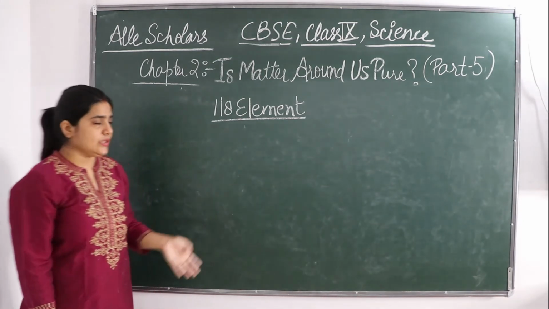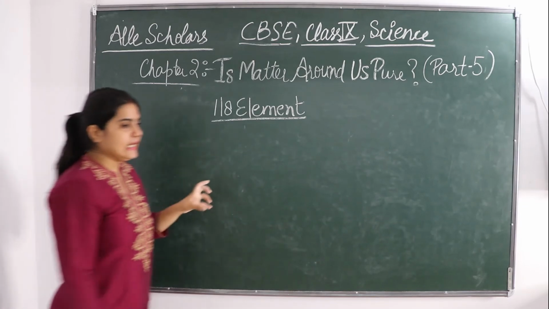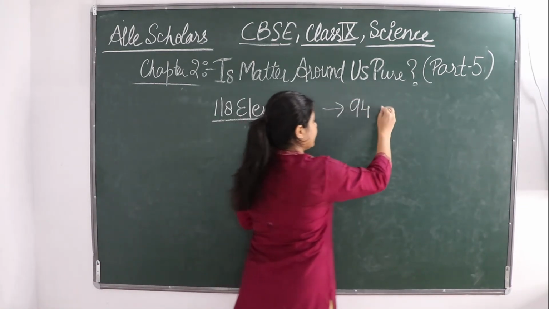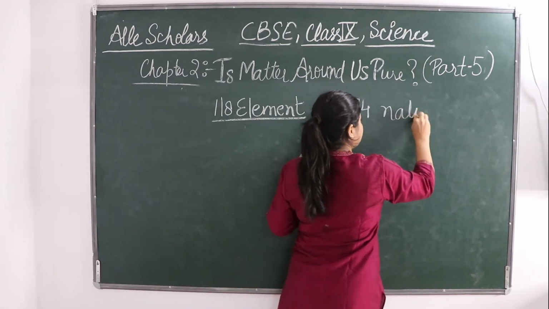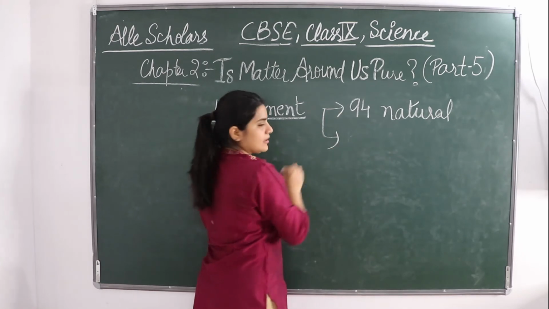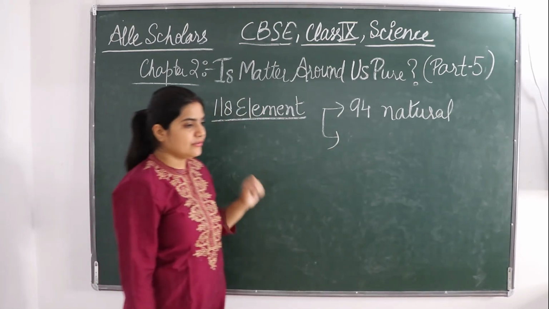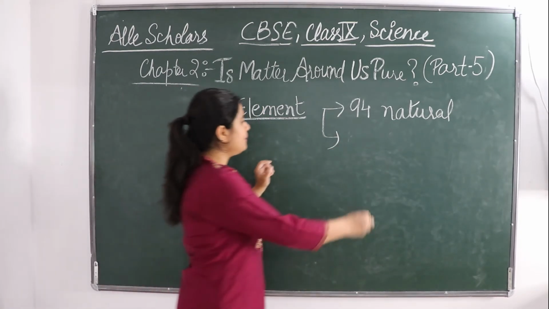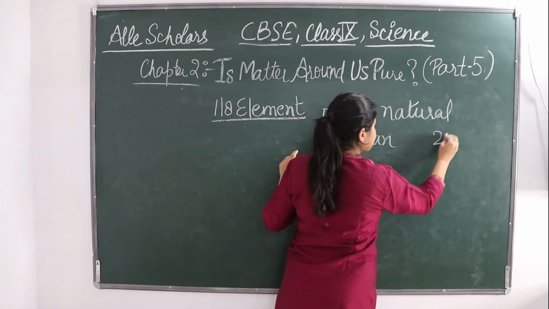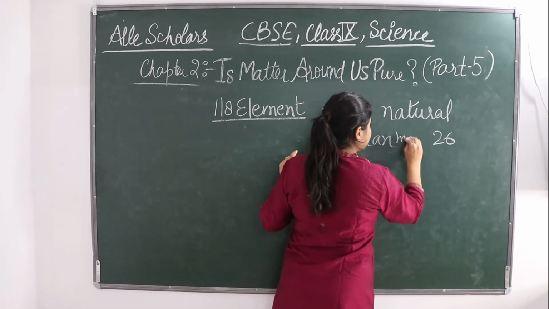सबकी अपनी properties होती हैं. अब इस 118 में से, some are natural, they are occurring naturally. And the left ones, the left 26, are man-made.